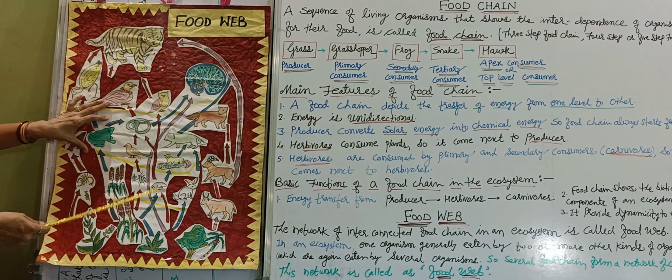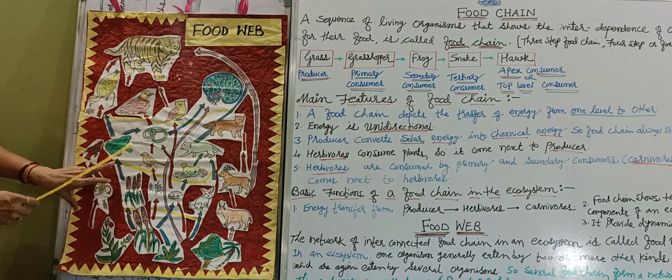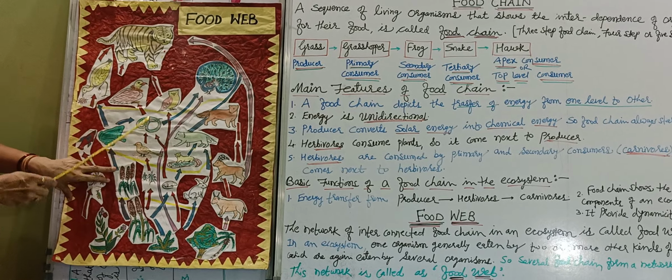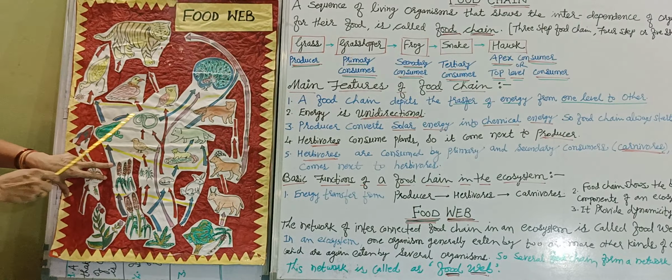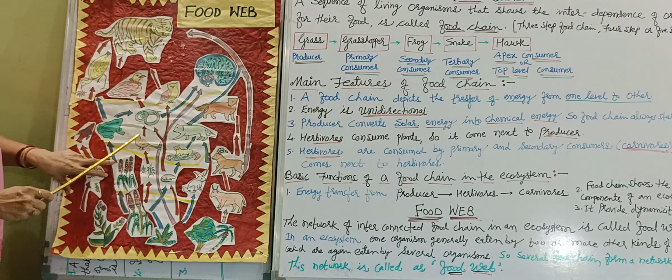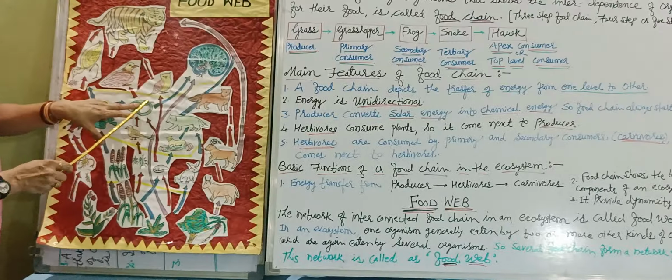In another case, again the same thing. The frog is also dependent on the plant. Then the bird is also dependent on the plant. But the snake is dependent on both. The frog can be eaten by the snake, and the bird can also be eaten by the snake. And the snake can be eaten by the peacock. Then the peacock can be eaten by the lion. In this way, you can see a complex structure.